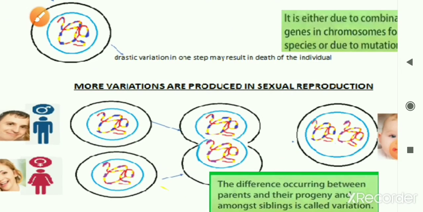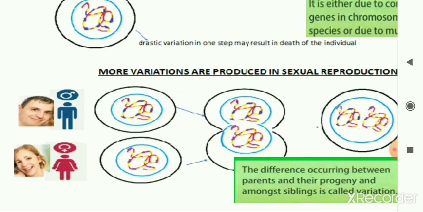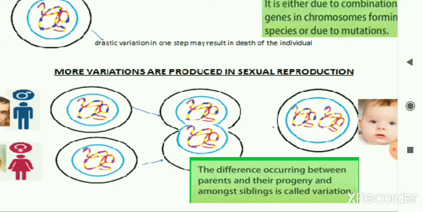As already discussed in the previous chapter, in case of sexually reproducing organisms there are two parents involved, and these two parents contribute their genetic material. So as two parents contribute their genetic material, new combinations occur, and those new combinations are because of the reshuffling of genes that occurs during gamete formation and during fertilization.